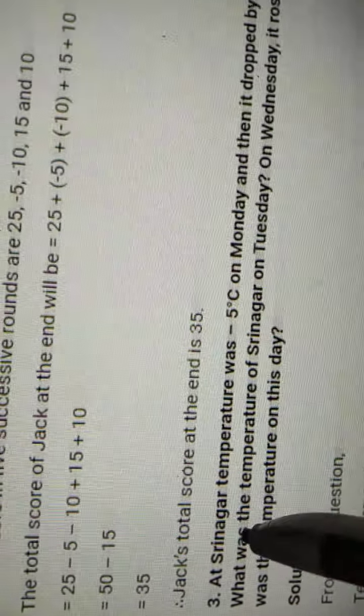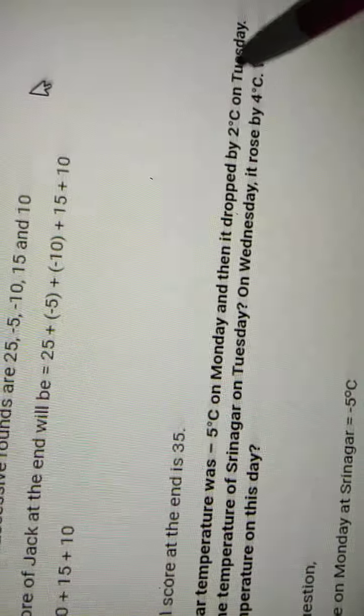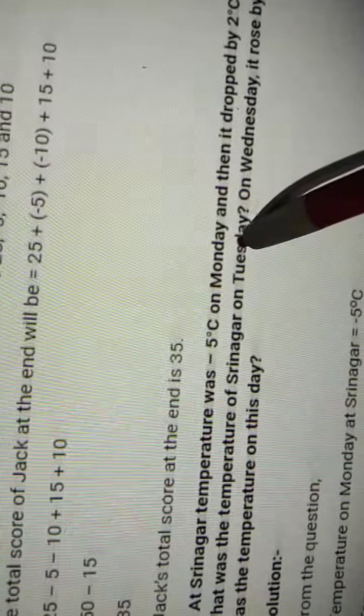What happened at Srinagar? The temperature was -5 degrees Celsius on Monday. Then it dropped, dropped means went down, became less, by 2 degrees Celsius on Tuesday. Okay, so what was the temperature of Srinagar on Tuesday? First of all, let us find out temperature on Tuesday. Okay, so let's start solving it. All of you might be having the books also, I think so. This is the third question of exercise 1.1.